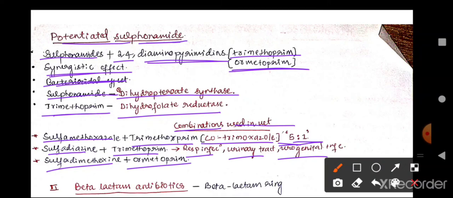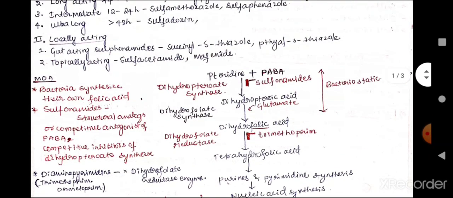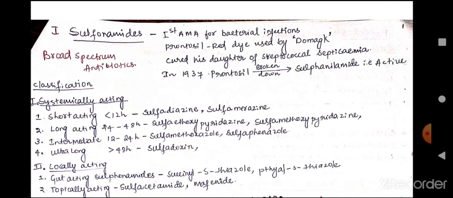This is about the potentiated sulfonamides and their adverse effects, antagonism, bacterial resistance, mechanism of action, their classification, and the sulfonamides. And this is all about today's topic. Thank you.